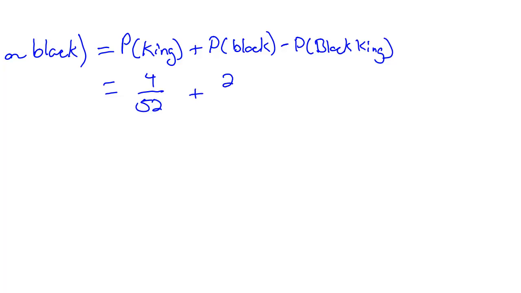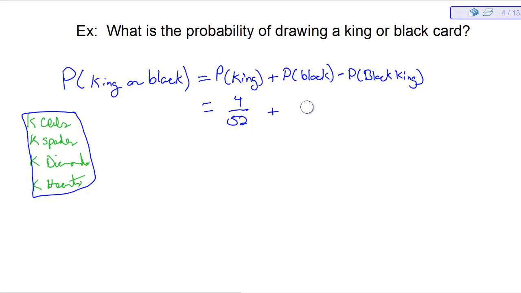Being a black card includes all 26, that's 13 from the clubs, 13 from the spades, out of 52. Therefore, these two kings have actually been counted here and here, because I've been counted as a king and I've been counted as a black card. I can't count them as both. That's not legal. So I need to subtract them out, and I have 2 black kings, which will help offset and take away where I've counted them twice.